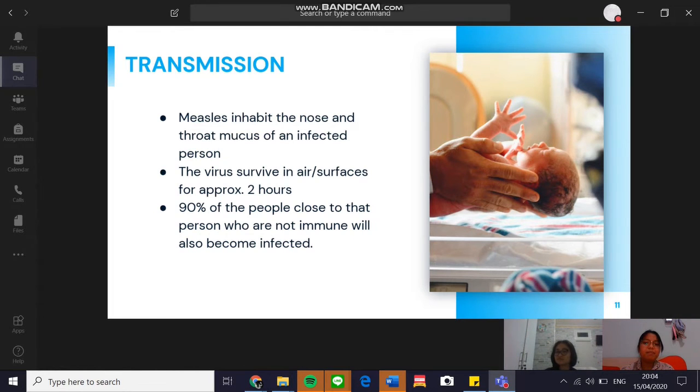If people breathe the contaminated air or touch the infected surface and then touch their eyes, nose, mouth, or basically their face, they can become infected. Measles is so contagious that if one person has it, up to 90% of the people close to that person who are not immune will also become infected. Infected people can spread measles to others from 4 days before through 4 days after the rash appears.